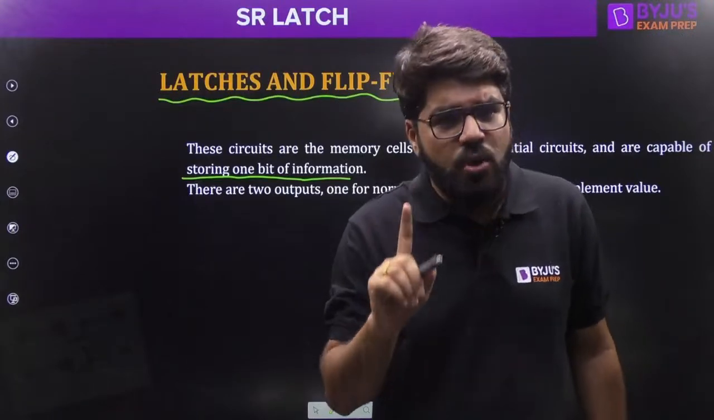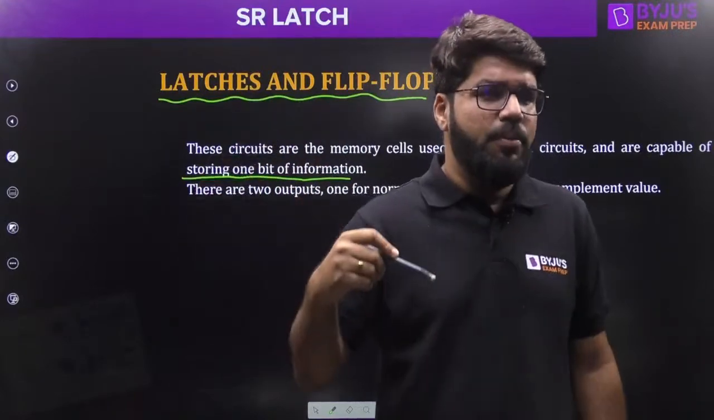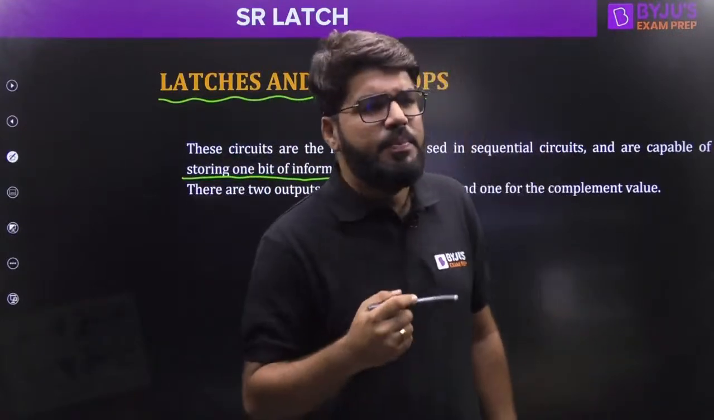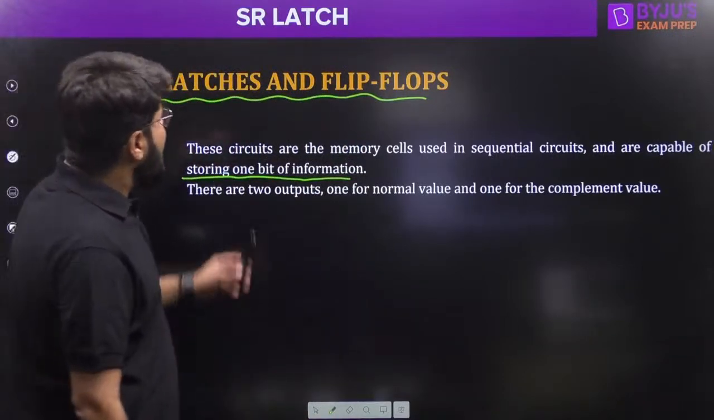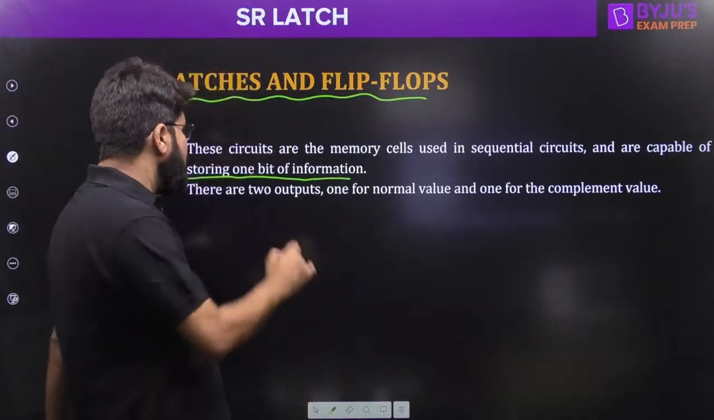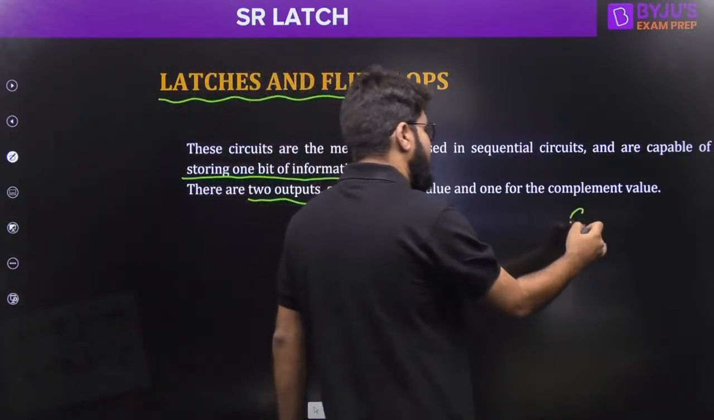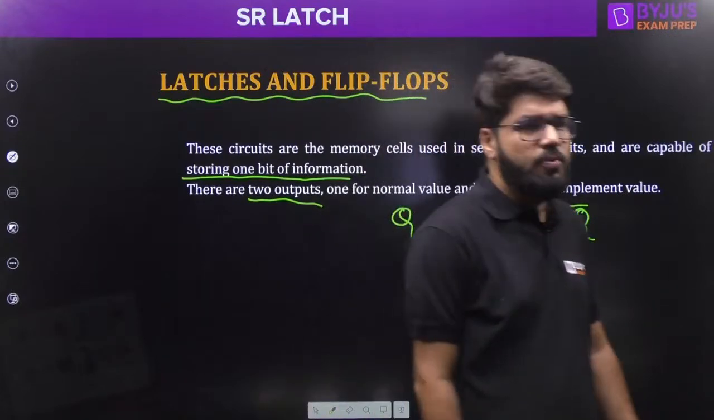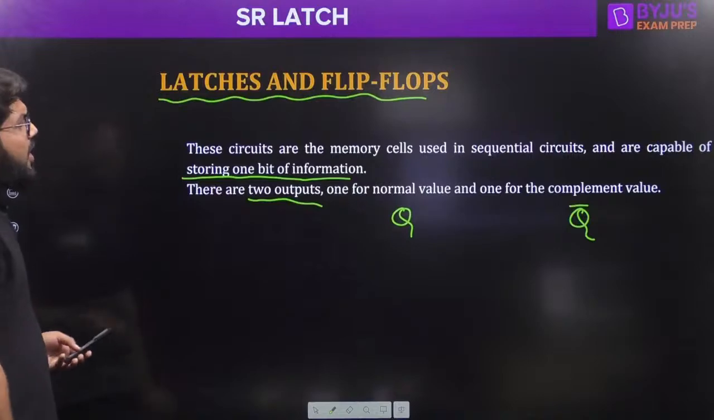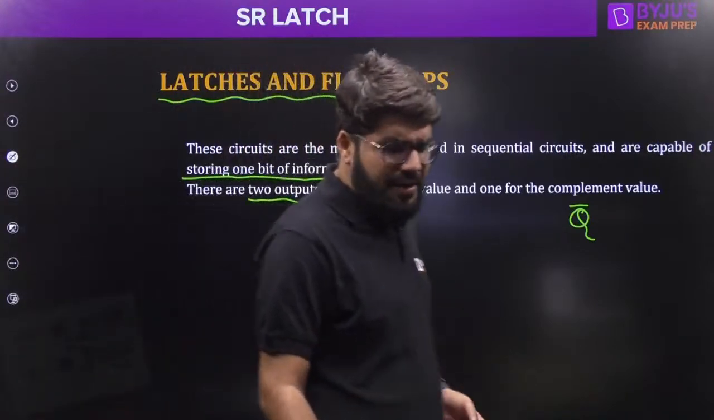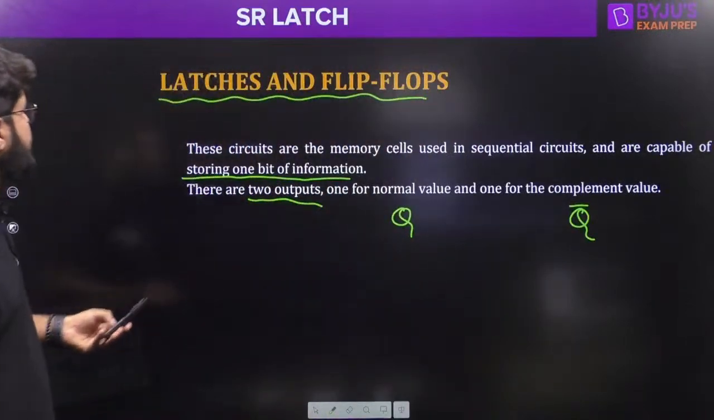If you are able to store one bit of information, then we can think about storing 8 bits, 16 bits of information, everything will be possible. But let's take 1 bit of information to be stored, right? In every latch or flip-flop, there will be two outputs. One is the normal output, which we usually call Q, and one is the complement output, which we'll call Q bar.